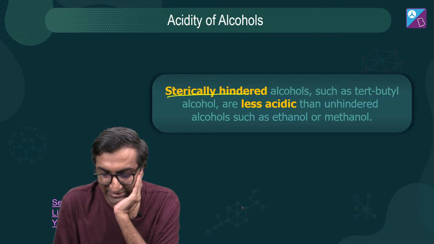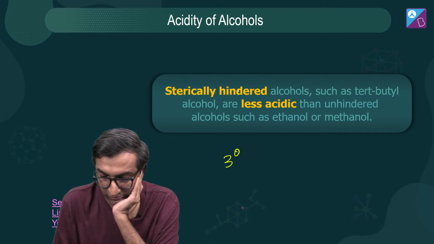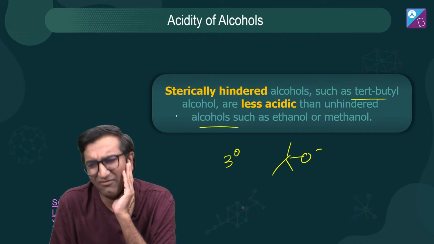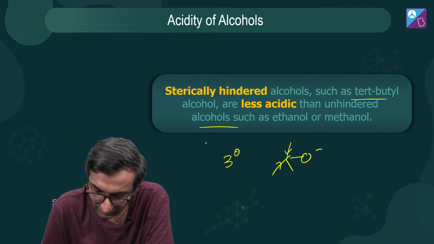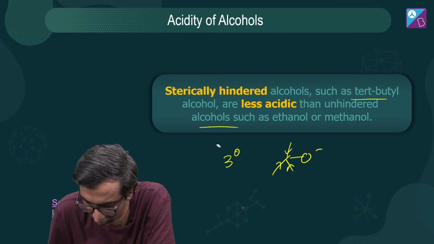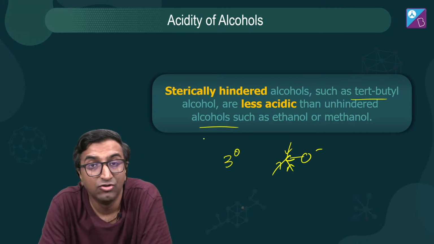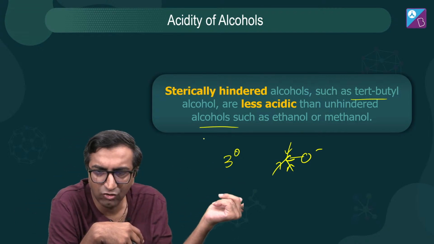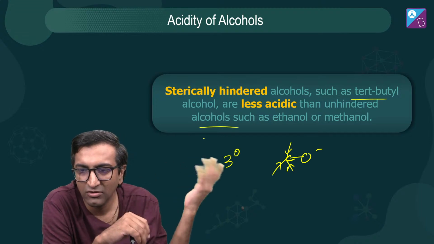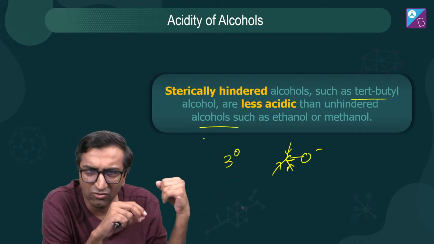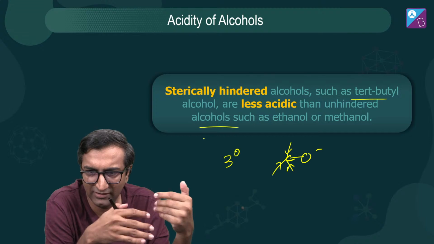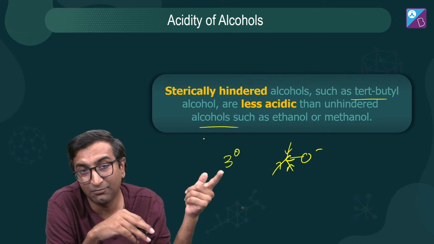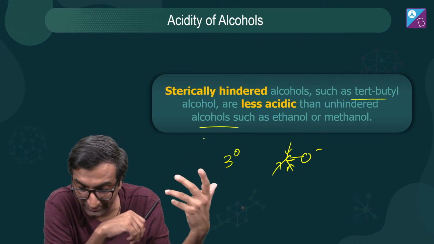If I've got a sterically hindered alcohol, like say a tertiary alcohol, tertiary butyl alcohol, it will be less acidic than an unhindered alcohol. Why is that? Because all of these groups push electrons into this carbon. Okay? You want things that pull electrons away. If these are pushing electrons, what do we call them? Electron donating groups, EDG, right? That's what you write in coaching lingo. So if these are methyl groups, they push electrons into the system, right? They don't want electrons. Like, take them, take them, right? So if they're giving electrons away, that's making this unstable, because they're increasing the negative charge. You want to decrease the negative charge to make it stable. Okay?